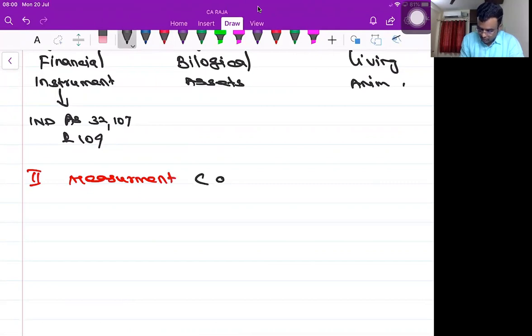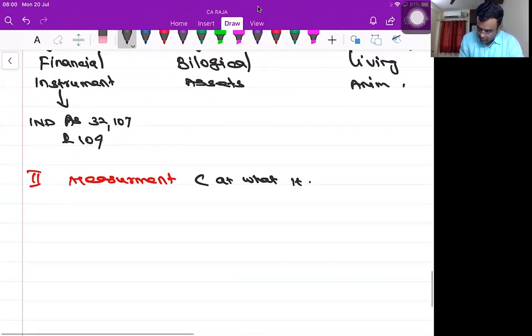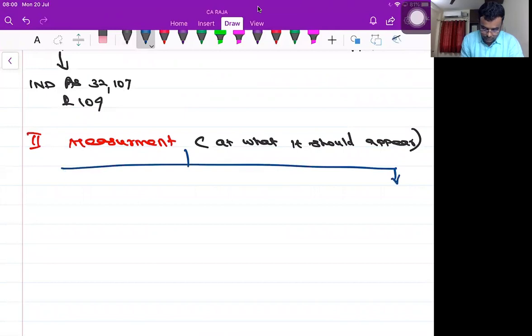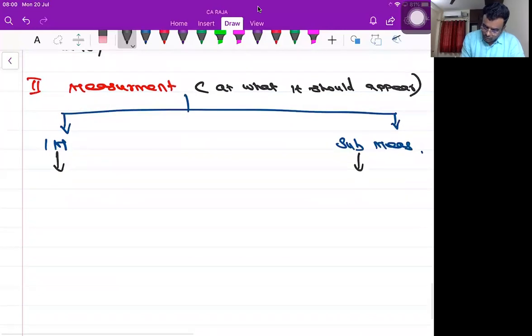Measurement means at what value. You're not supposed to write what I'm writing in black ink; otherwise write it in pencil. What value it should appear at. Measurement is actually divided into two categories: initial measurement and subsequent measurement. What is my initial measurement, my dear friends? Can you please tell me the differences between initial measurement and subsequent measurement?